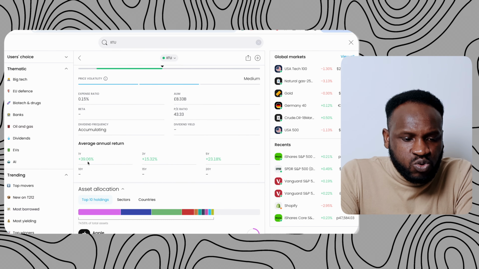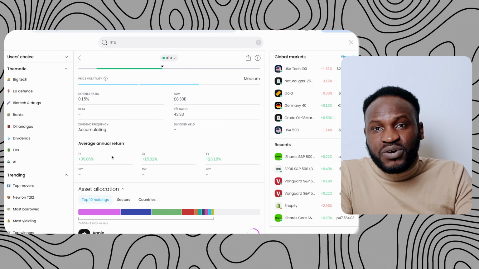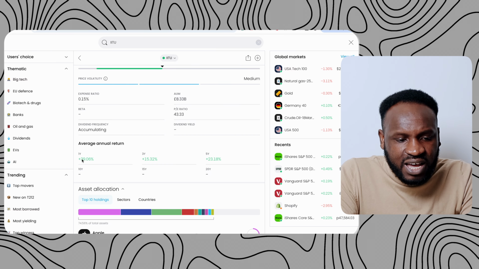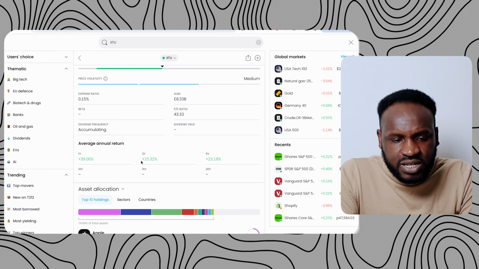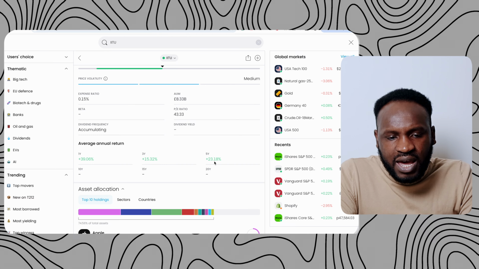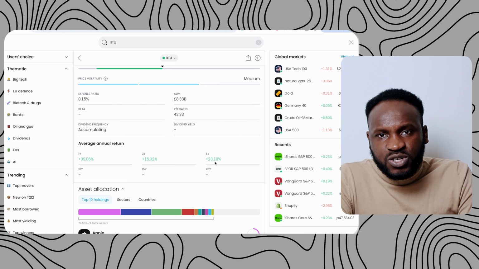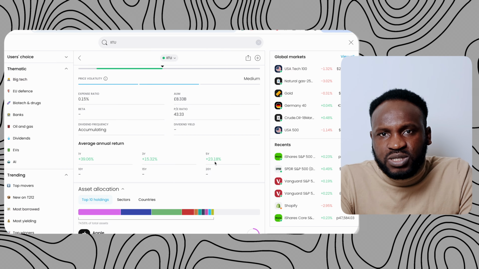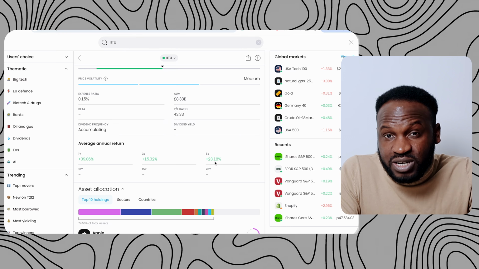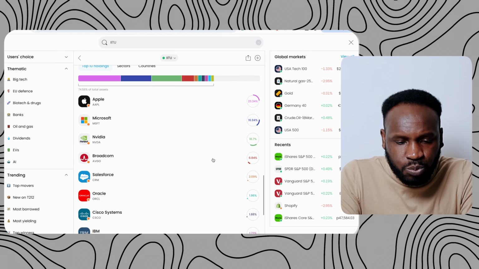So you need to see too, within the, let us say, average annual return. You can go and check it. You can see average annual return: 1 year 37%, 3 years 15%, and 5 years like 23%. So if you want to invest in this company, it depends on you. Just do your own research and see if it's something that you really want to invest your time and money into. So that is one thing that you have to pay attention to.